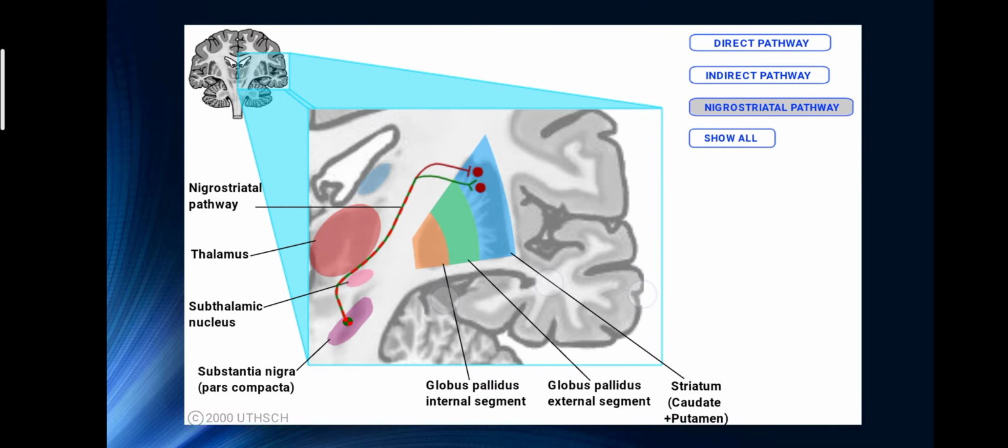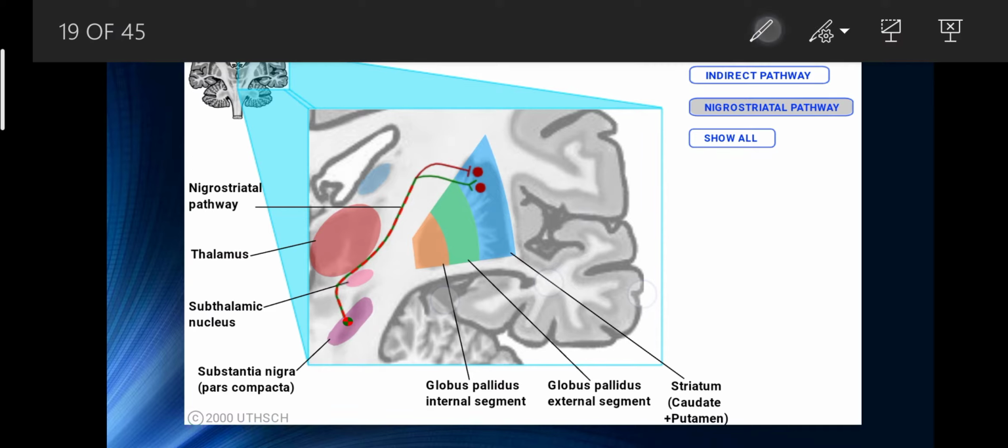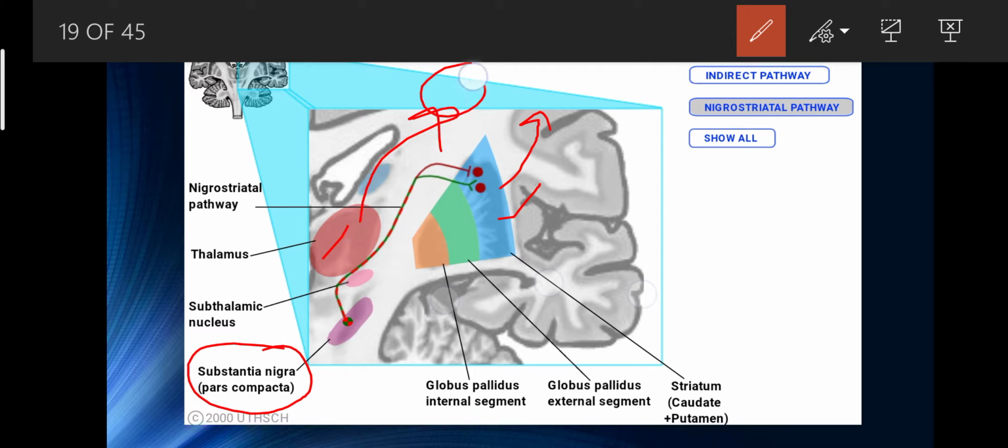In this figure you can see the indirect pathway, where all the signals arise from the striatum. So how does it send signals? First of all it receives a signal from the substantia nigra, which transfers a signal to the striatum. Then it moves to the cerebral cortex and then transfers to the globus pallidus, the external pallidus, then the thalamus, and then it transfers again to the cerebral cortex.